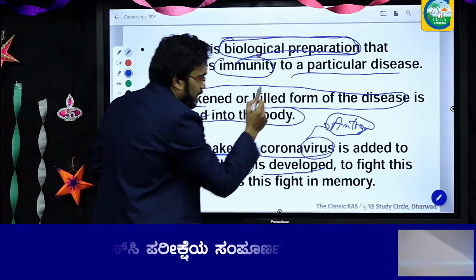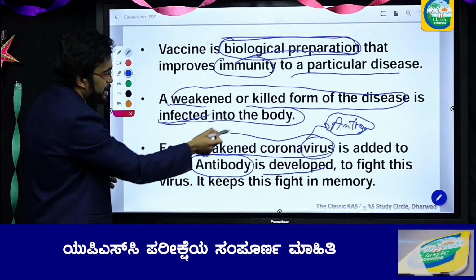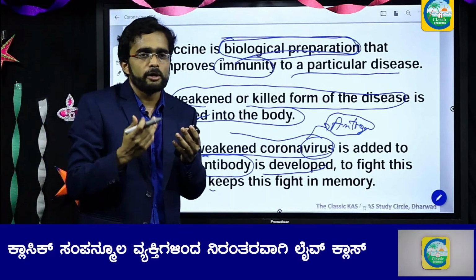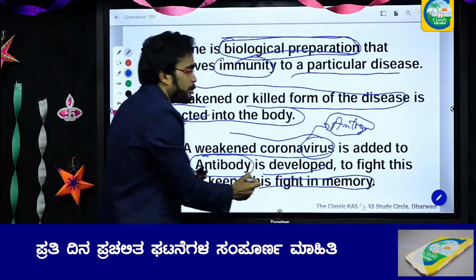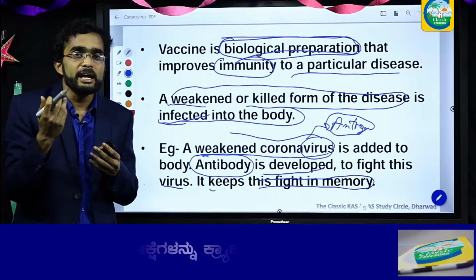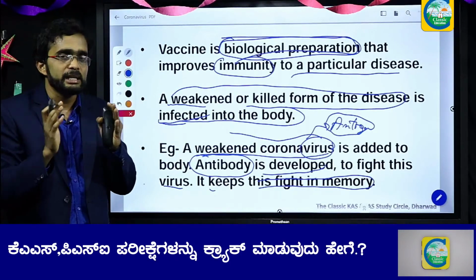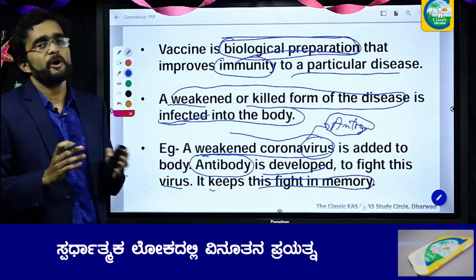This antibody will fight the antigen, the weakened virus. This fight against the weakened disease is kept in memory, and the next time a real disease attacks the person, our immune system will remember this fight and release antibodies. This is the concept of the vaccine.